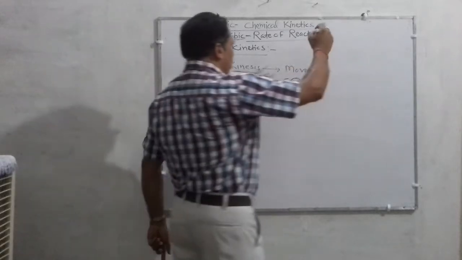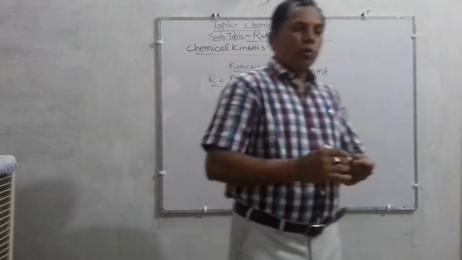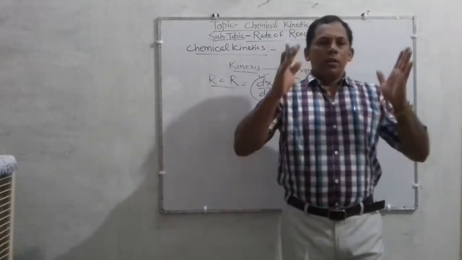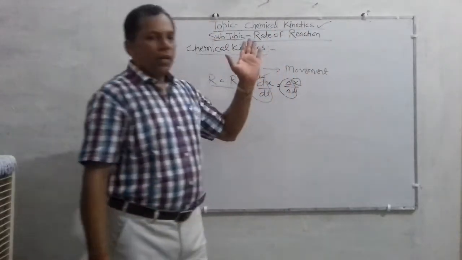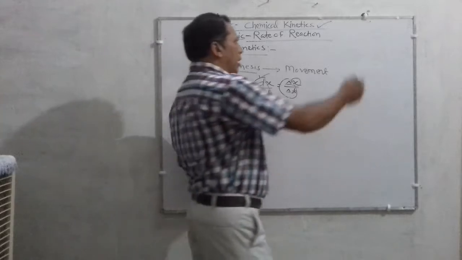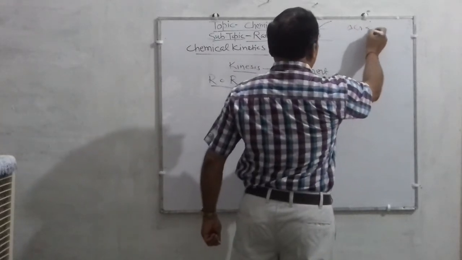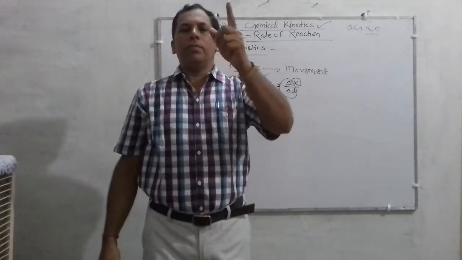And children, one more point: during the study of kinetics we also know that delta G, thermodynamics, tells us about the feasibility of the reaction. If the value of delta G is less than 0, then the reaction is said to be feasible.